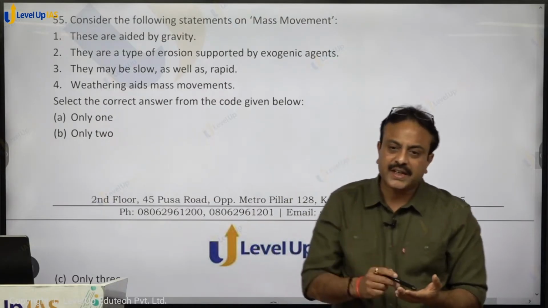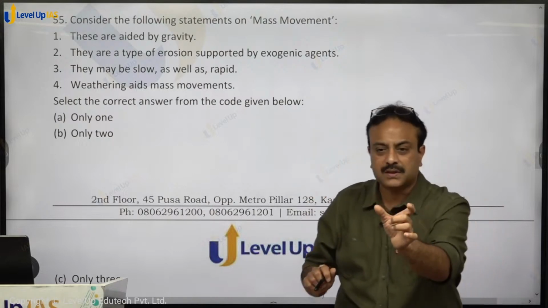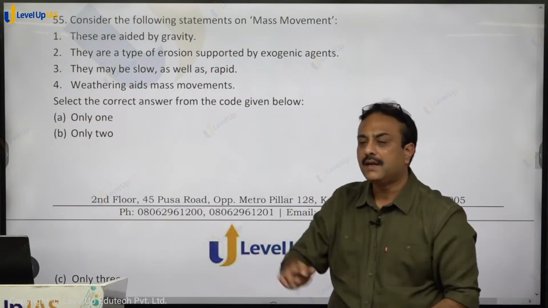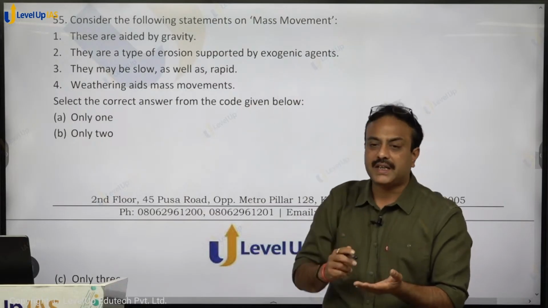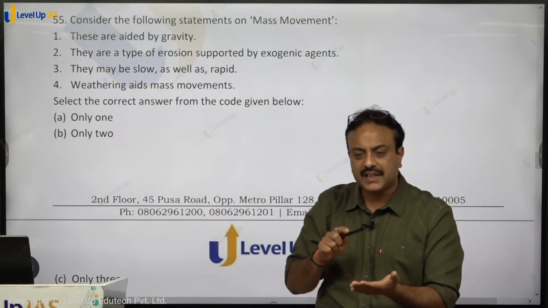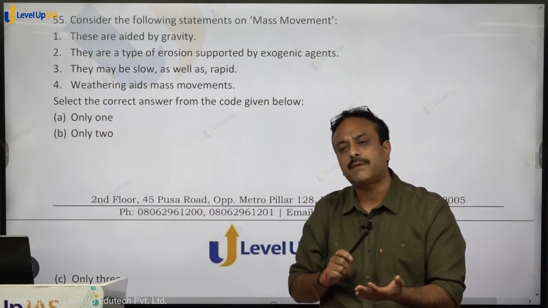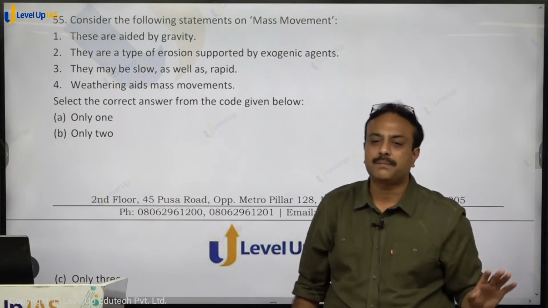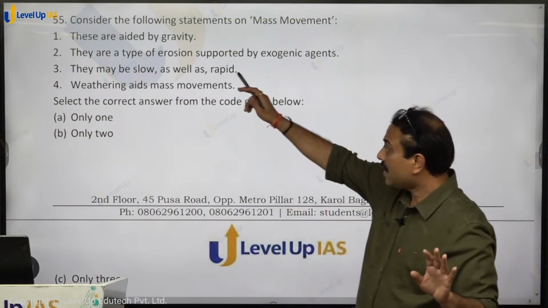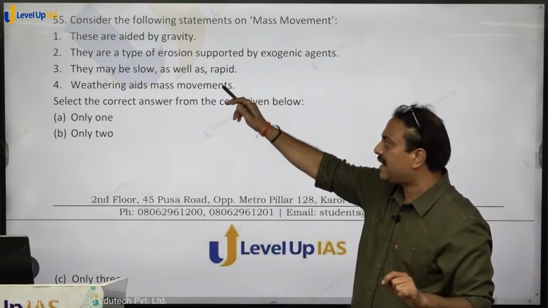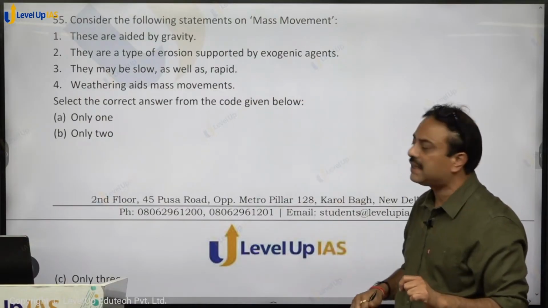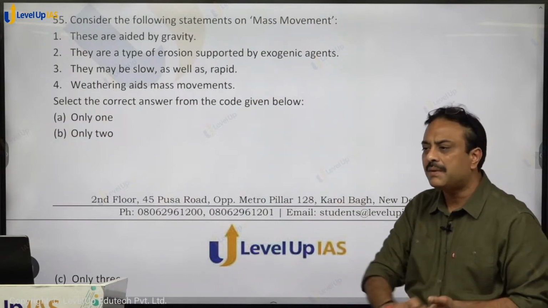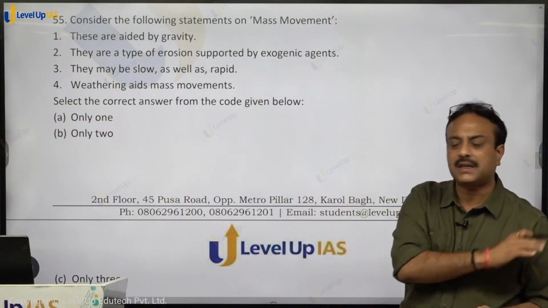Mass wasting or mass movement is one and the same. कभी मुंह से मेरे wasting निकल रहा है, movement निकल रहा है, confuse मत होना, दोनों एक ही. When it is taking place, it will only and only take place under the impact of gravitational force. That's it. No other thing will support that. So they are aided by gravity, correct? They are a type of erosion supported by exogenic agents. No, that is not at all a type of erosion. Erosion एकदम अलग चीज है, mass wasting और movement एकदम अलग.